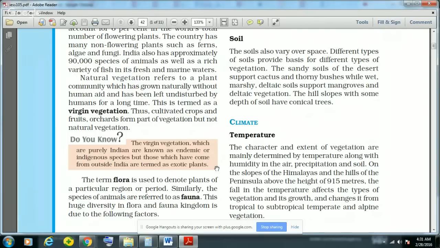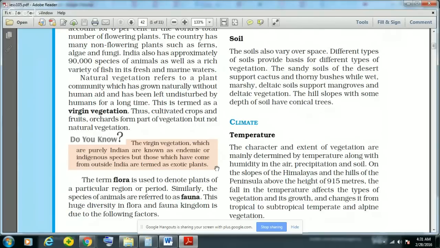It is also known as virgin vegetation, and that is why the various cultivated crops, agricultural lands, fruits and orchards don't form part of natural vegetation. They actually form part of vegetation, but they don't come under natural vegetation.